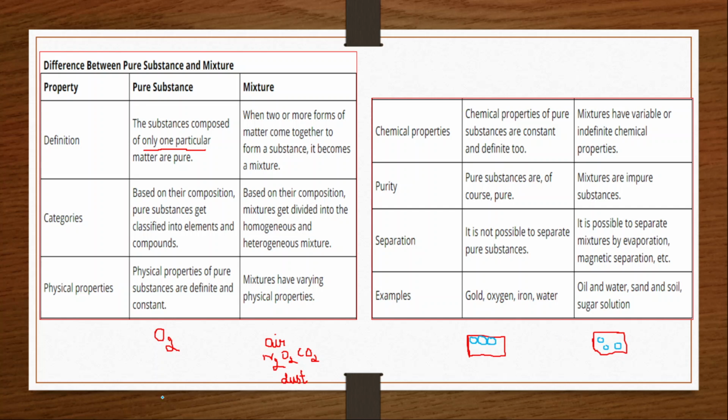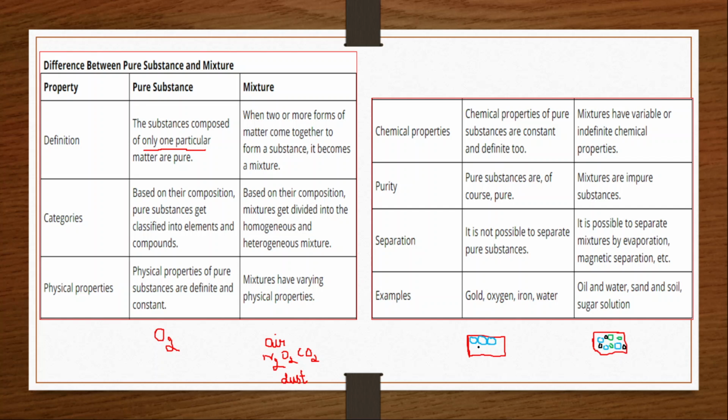It also consists of one more different type of particle. Clear? Let us also go with one more type of particle. Clear now? So these are nothing but a mixture.